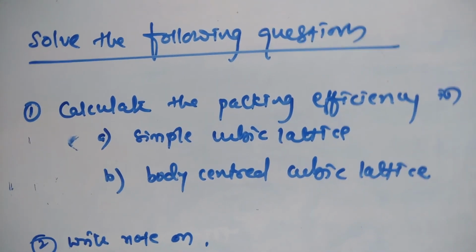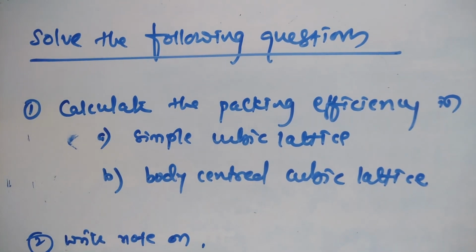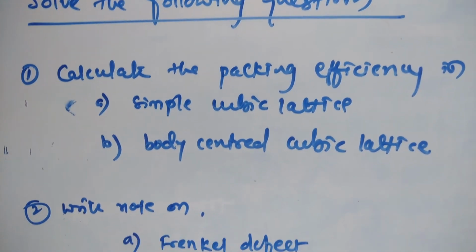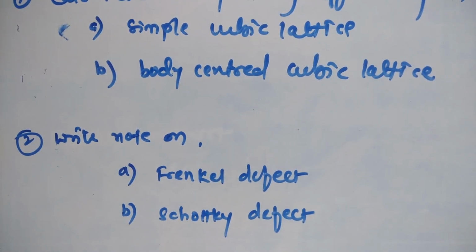Now solve the following questions. Calculate the packing efficiency in simple cubic lattice and body centered cubic lattice. Next question, write a note on Frenkel defect and Schottky defect.